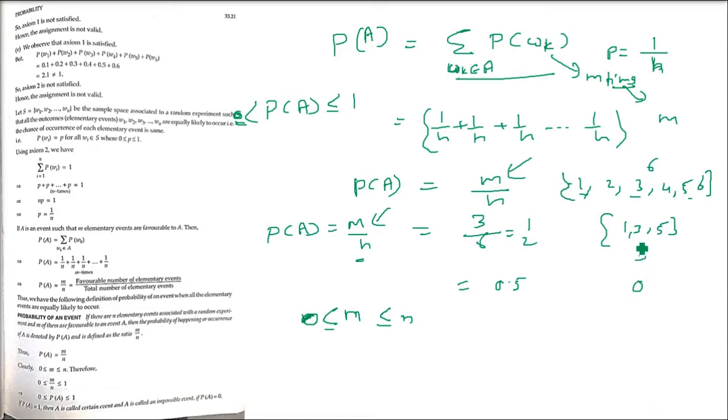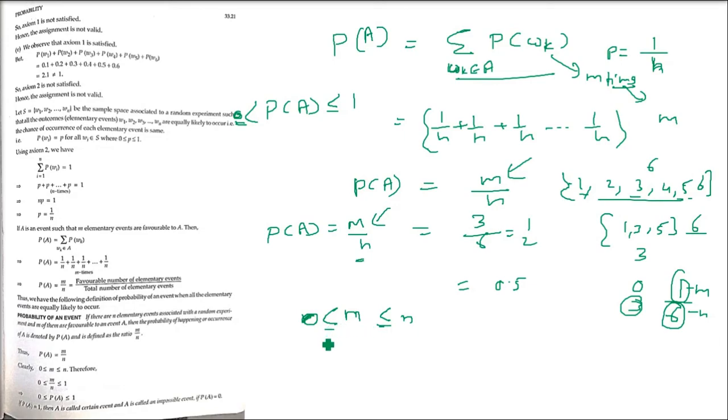1, 3, 5 is 3 and 1, 2, 3, 4, 5, 6 is 6. So 3 is less than 6. So this 6 will always be greater than 3. So m will always be lesser than n. And n will always be greater than or equal to m, because even if the probability of getting a single number is the favorable case, it is 1, and the total number is 6. So the total number will always be greater than or equal to the favorable cases. So m is between 0 and n.